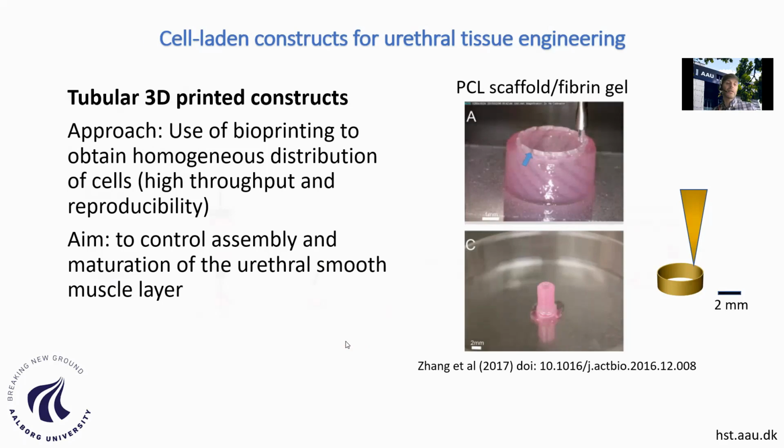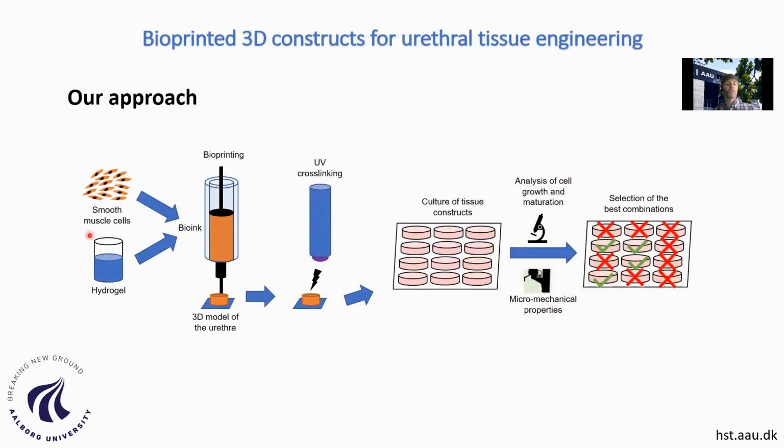And for that purpose, we are testing different hydrogels which are bioprinted together with the smooth muscle cells. We construct some 3D models of the urethra with this 3D printing. We mostly use UV-based cross-linking, so our bioinks are hardened by application of UV light. And then, when we culture the cells for a certain amount of time, we observe the phenotype by either microscopy or PCR assays, and we also assess the micromechanical properties.